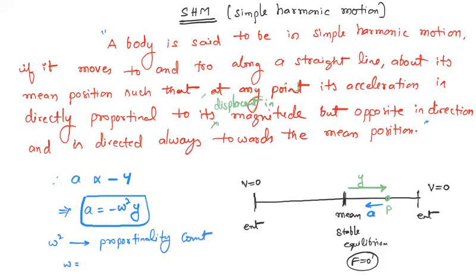And omega equals 2 pi by capital T, or else we can write 2 pi times the frequency. So the time period will be 2 pi by omega, and frequency will be omega by 2 pi. This is about simple harmonic motion.